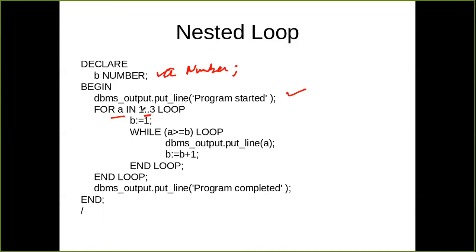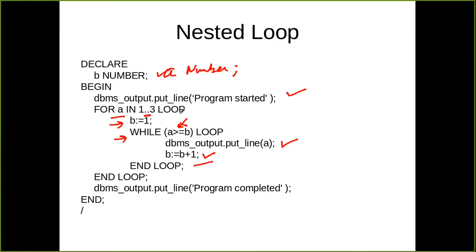For a in 1 2 3 loop, I have initialized the value of b to 1, and I am using while loop as an inner loop, and while value of a is more than equal to b, I am continuing this loop, and I am just printing the value of a, and I am not printing the value of b, but I am incrementing the value of b, so that this condition can be false at some time, and this loop can be terminated.